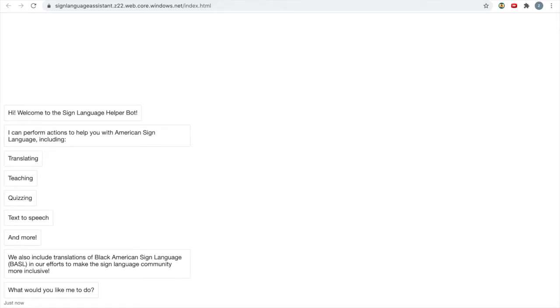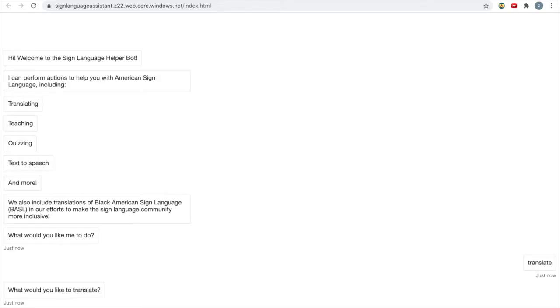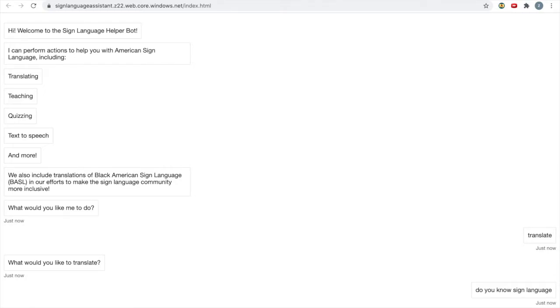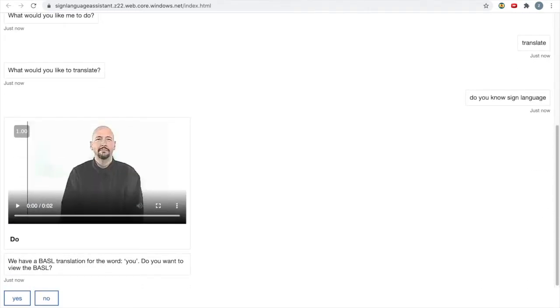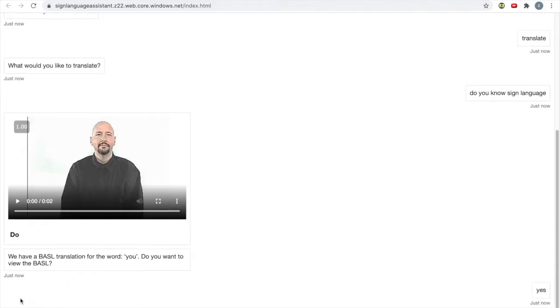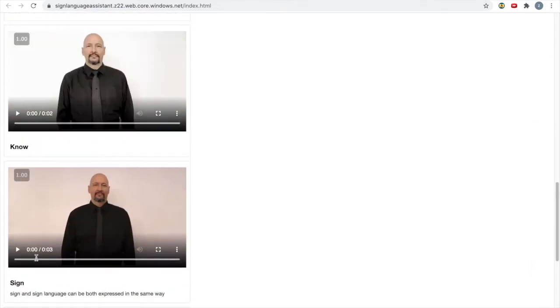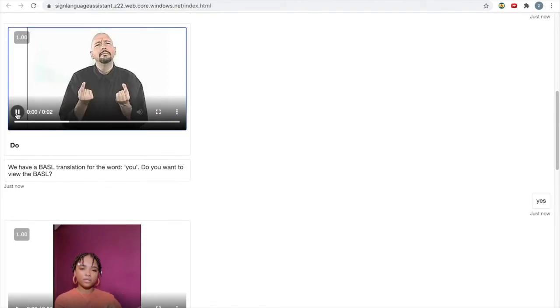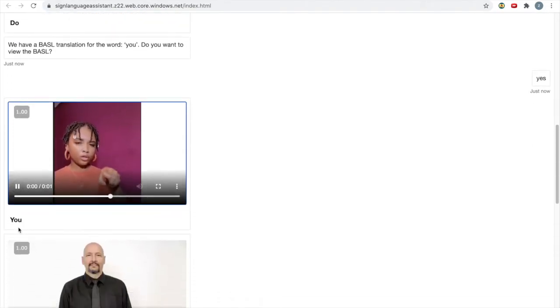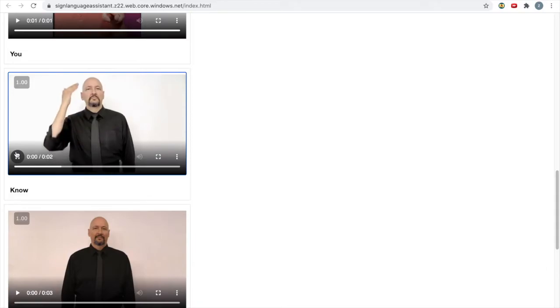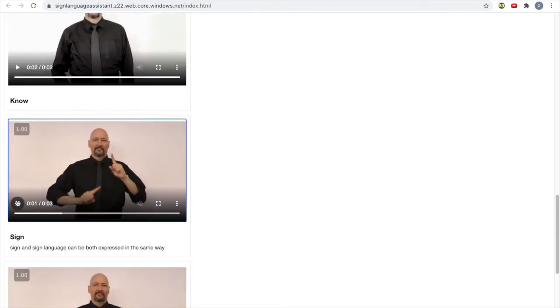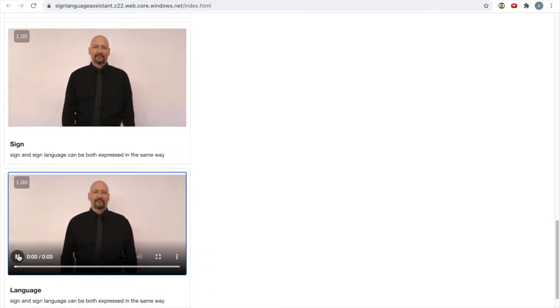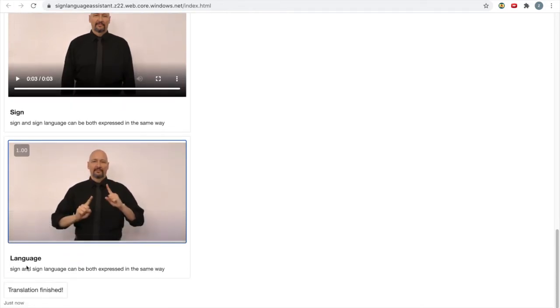So as you can see here, I type in the word translate and it prompts me for what I want to translate. In this case, let's do something general like, do you know sign language? And as you can see, we have the BASL word for you in the dictionary. In this case, I will view it. Now we have the videos of sign language for each word that I want translated, and the sign language for you is a little bit different than the others because that's for BASL. Also, sign and sign language are the same as sign language, so make a note of that.